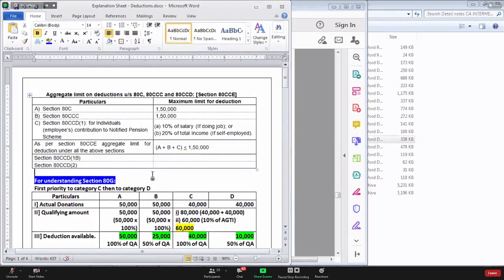Have you understood the question? Most of you are saying that we should claim deduction in section 80CCD subsection 1B first. The question is, why do you feel so?